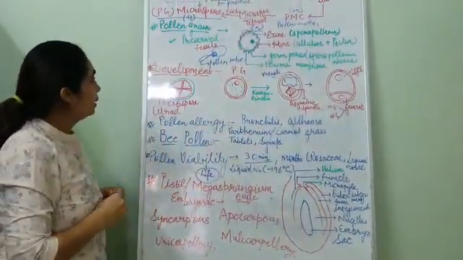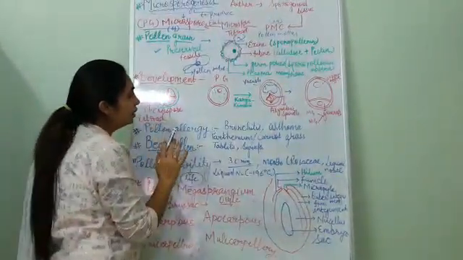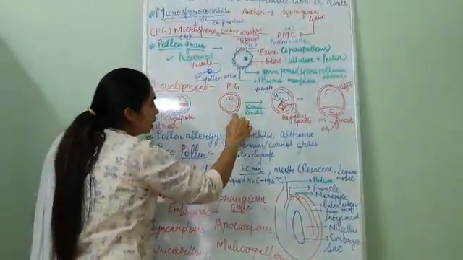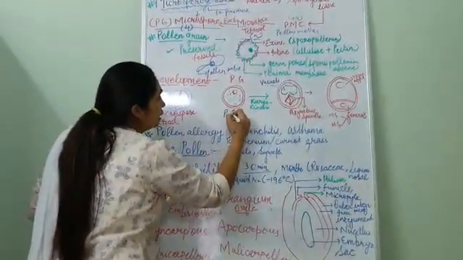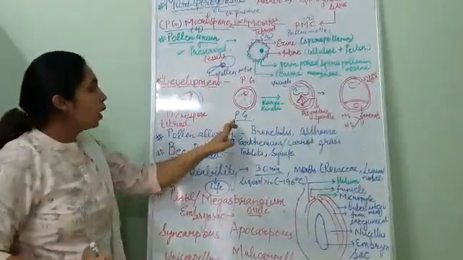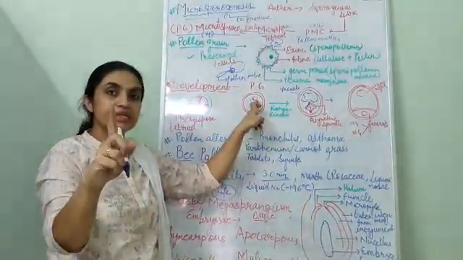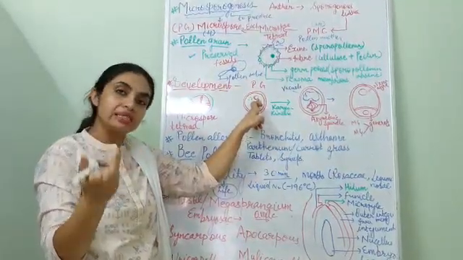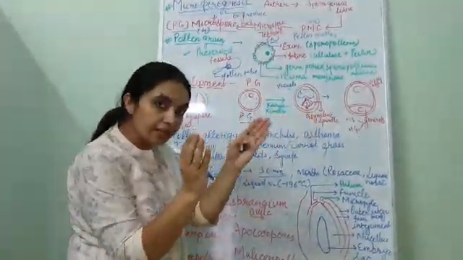Now development. Development of pollen grain. So how does the development occur? See, this is pollen grain. This pollen grain undergoes karyokinesis. One nucleus is there. Karyon means nucleus, kinesis means to divide. That means the nucleus will divide into 2.